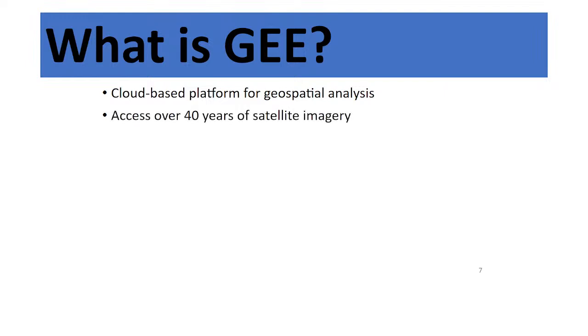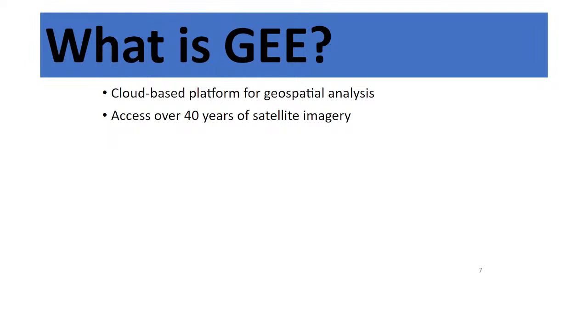And in this Google Earth Engine platform, we can easily access 40 years of satellite imagery. So when you want to use this platform, you don't need to download any satellite imagery. Suppose you want to work with Landsat or Sentinel or MODIS, all of the satellite images we can easily access in the Google Earth Engine data catalog. You don't need to download any satellite imagery because we can easily access all of it in the cloud. We just write the code, the satellite image comes, and then we can easily make the analysis. So this is another benefit of the Google Earth Engine platform.